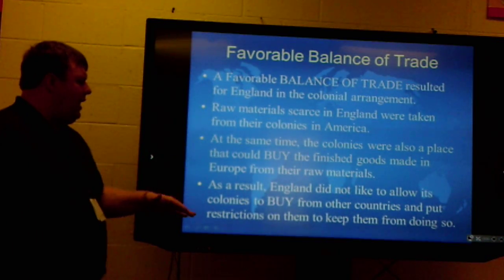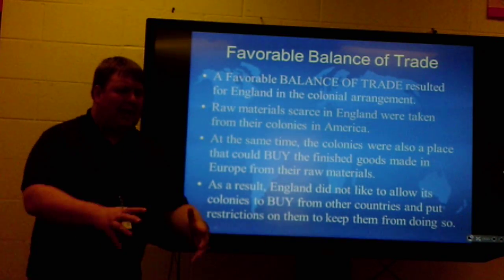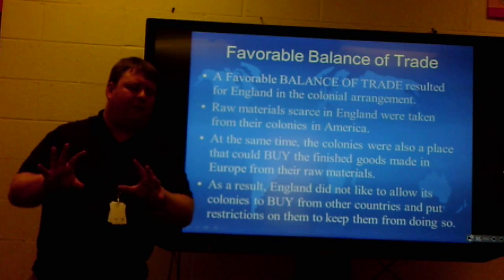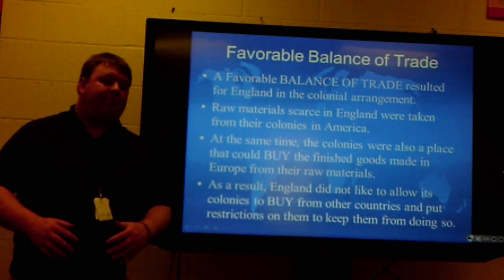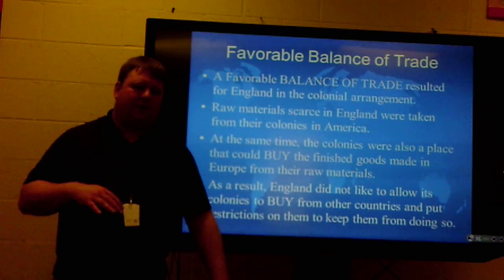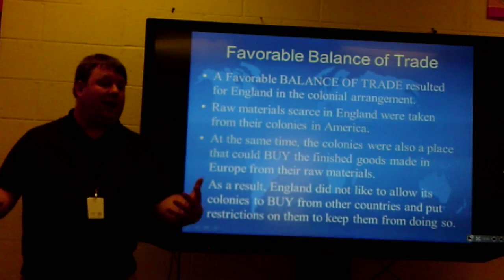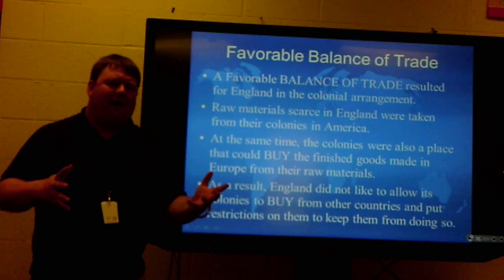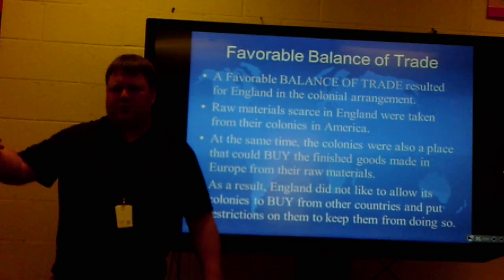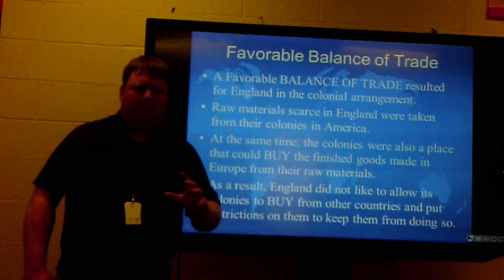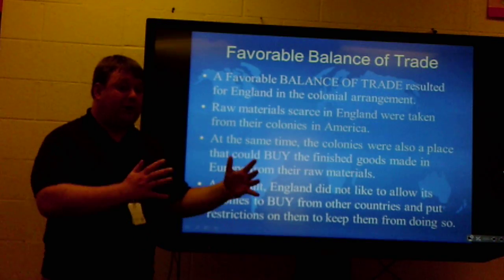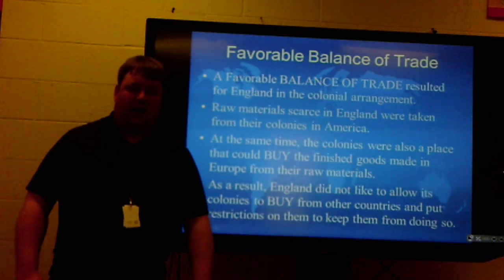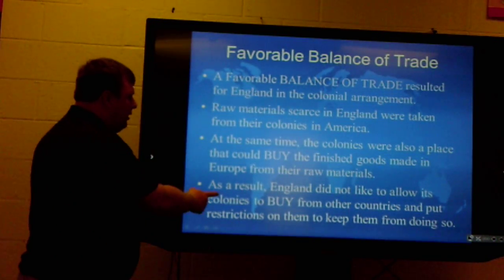As a result, England did not like to allow their colonies to buy from other countries. If they buy from other countries, then they can get those things at cheaper prices. They might even find better quality, but it defeats the purpose of England even having a colony if they go and trade with somebody else. England wants to get that stuff very cheap so they can make it into other stuff. And that's the point of even having a colony.